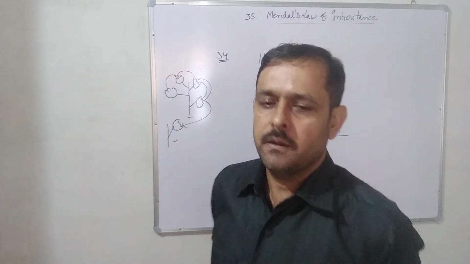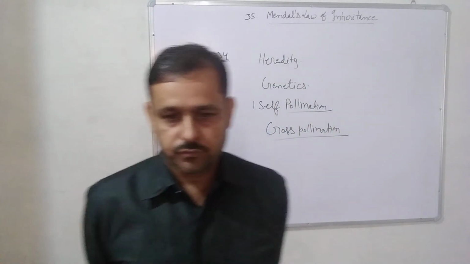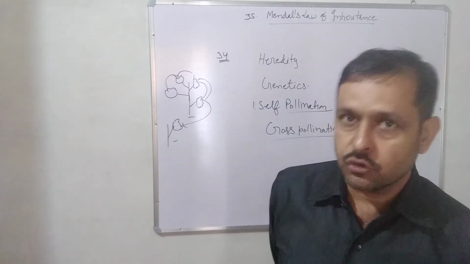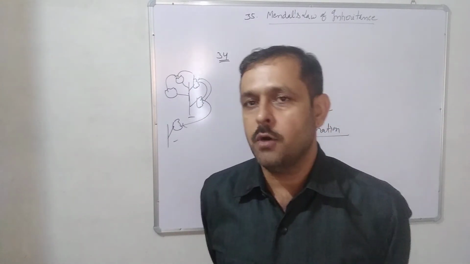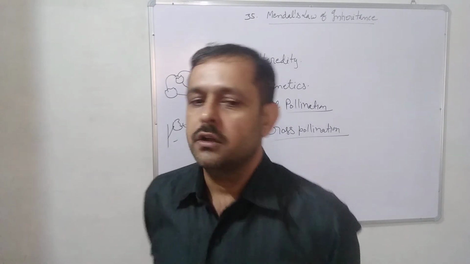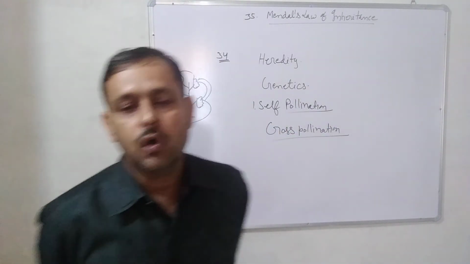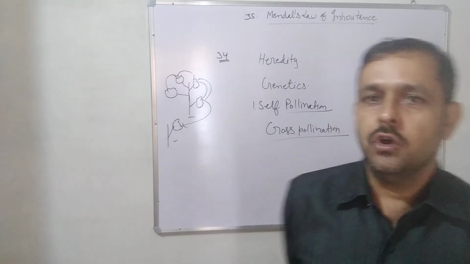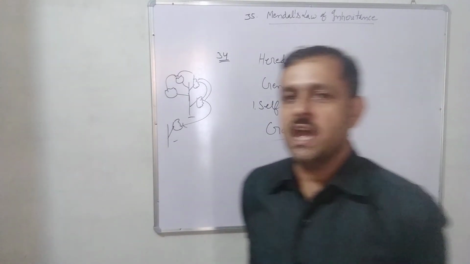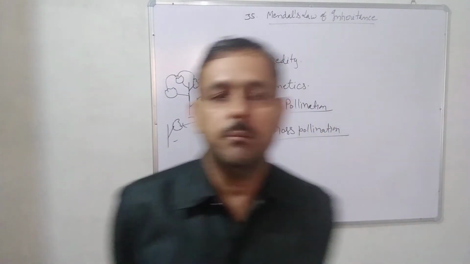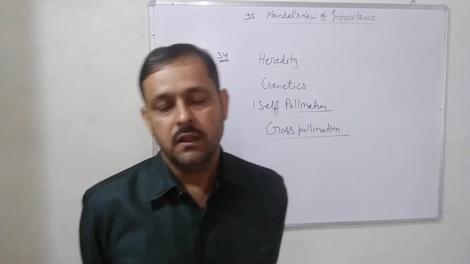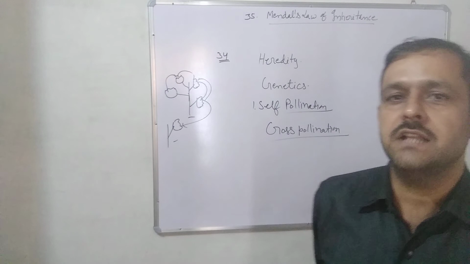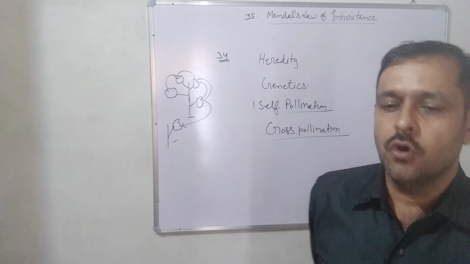But after 34 years of Mendel's work, 3 scientists, you have to remember the names of these scientists: Hugo de Vries, Carl Correns, and von Tschermak, again did the type of experiment which had been done by Mendel 34 years before, and they gave the achievement to Mendel's laws.